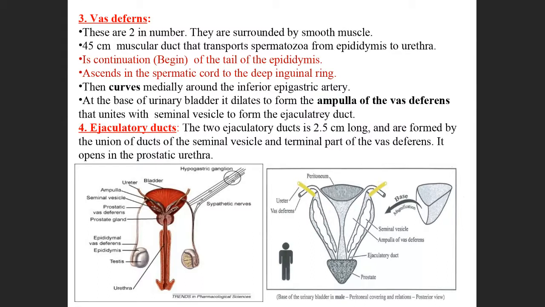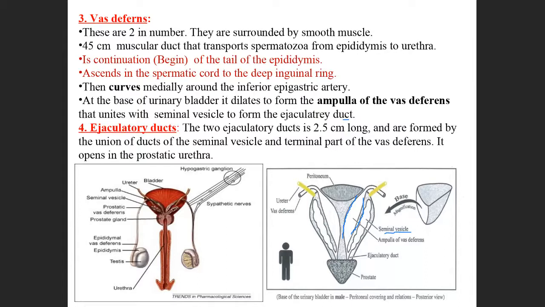This part is the ampulla of the vas deferens, and there is one more structure. What is it called? This is the seminal vesicle. The ampulla of the vas deferens unites with the seminal vesicle to form the ejaculatory duct. So it is clear now.